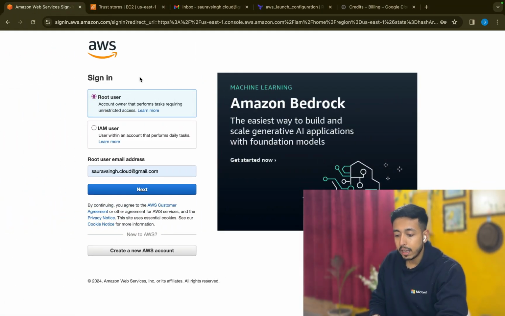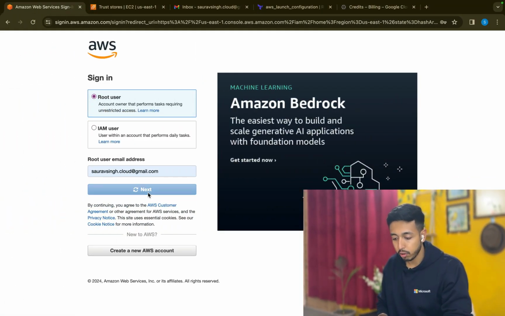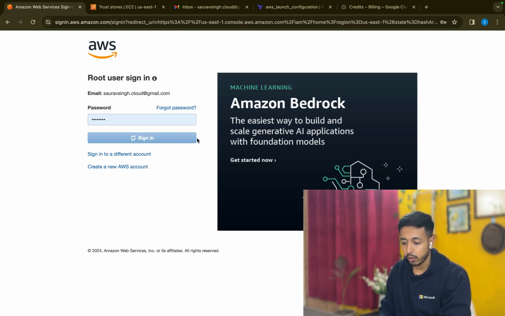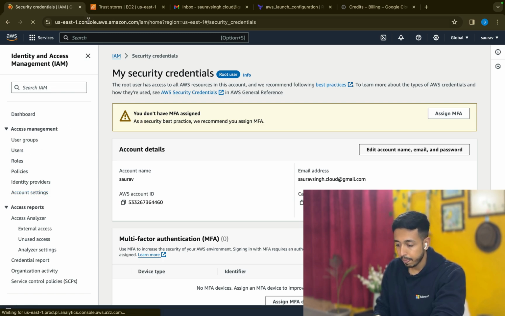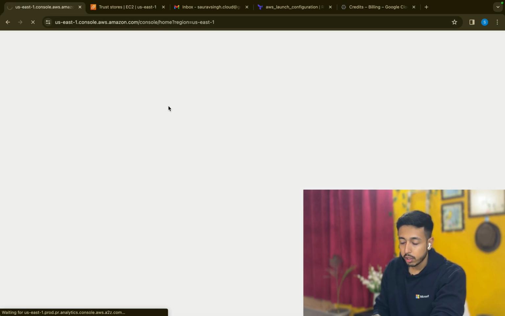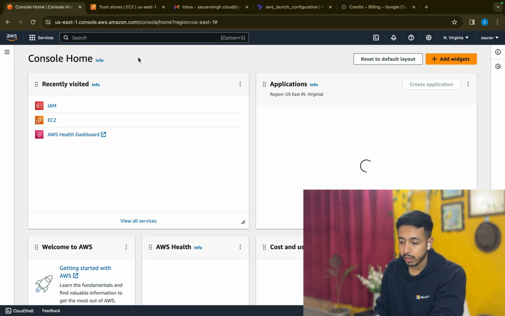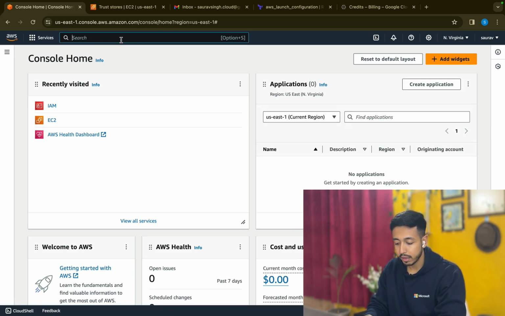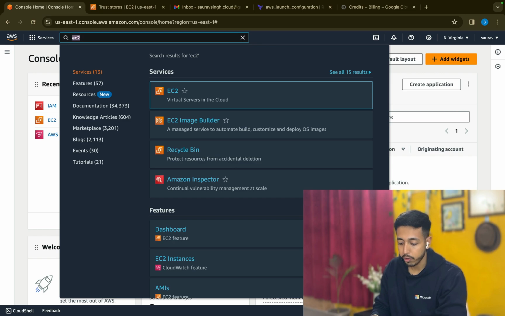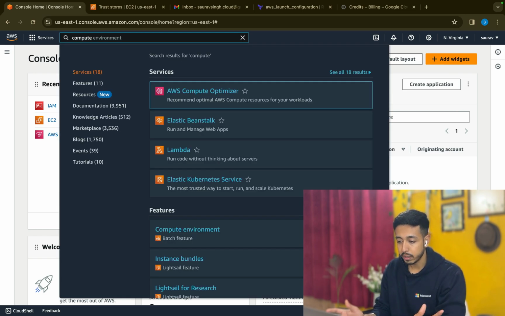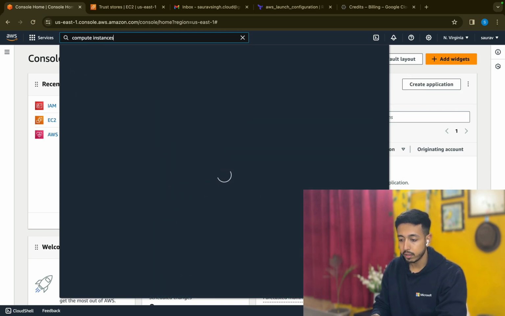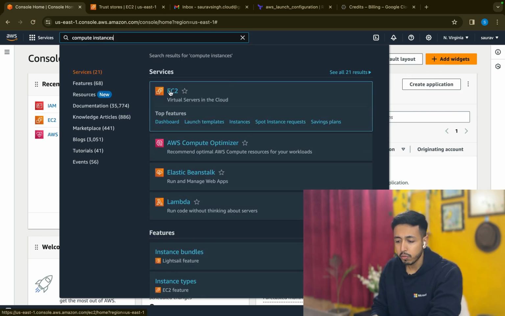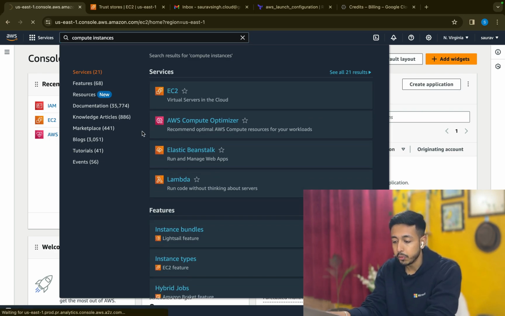All right. So for that, I need to log in to my account again. I'll quickly log in, and I am inside my AWS account. I'll go to my landing page, and wherever I am, I'll just search for EC2, or you can search for compute or VM. It will still give you EC2 only. So wherever you are, you just need to go to EC2. So let me open EC2.